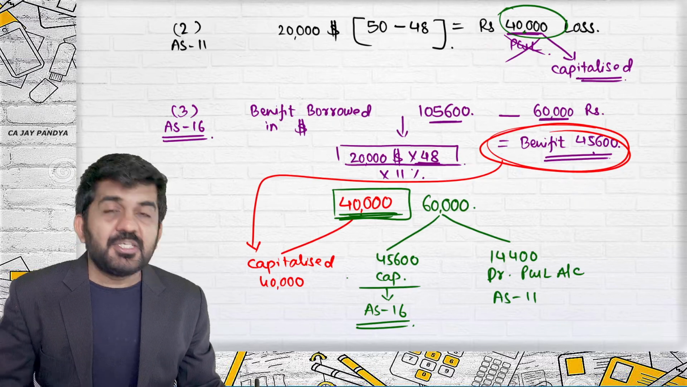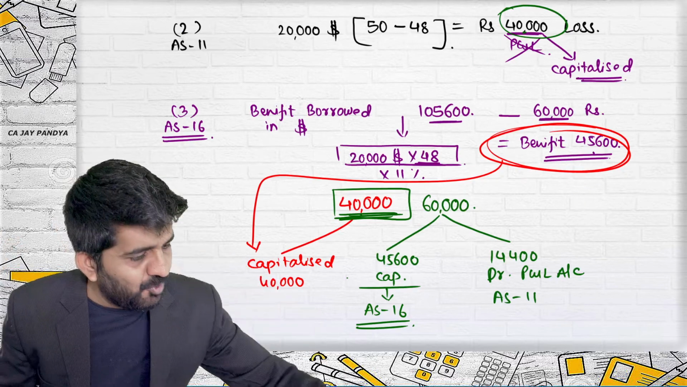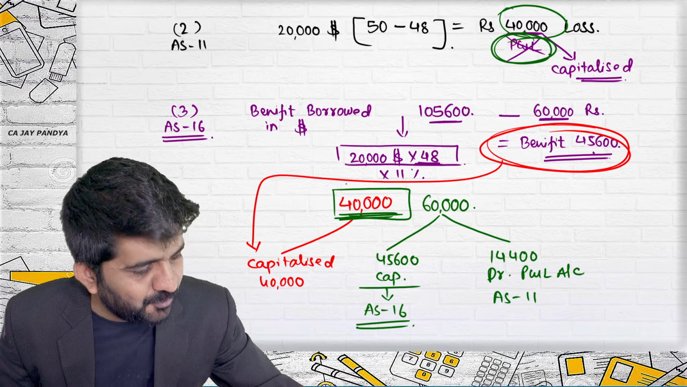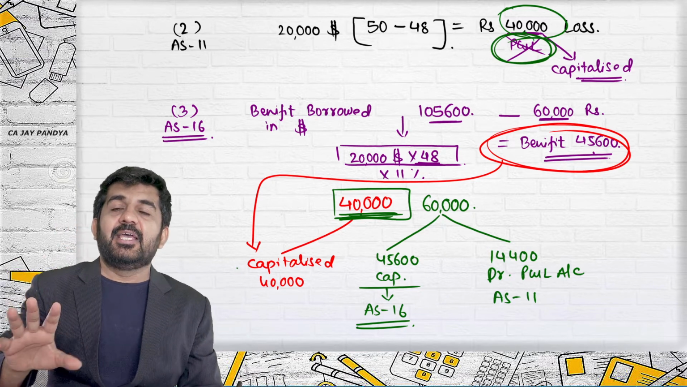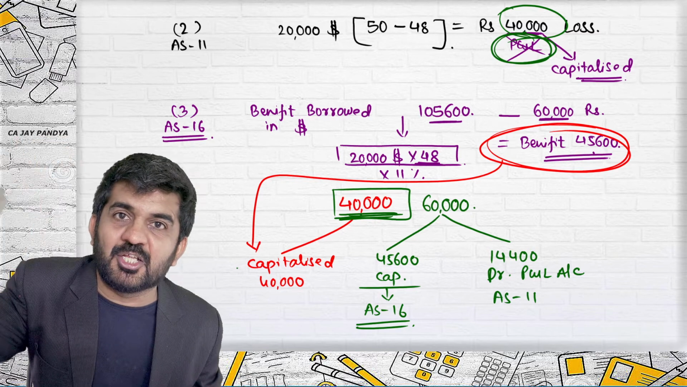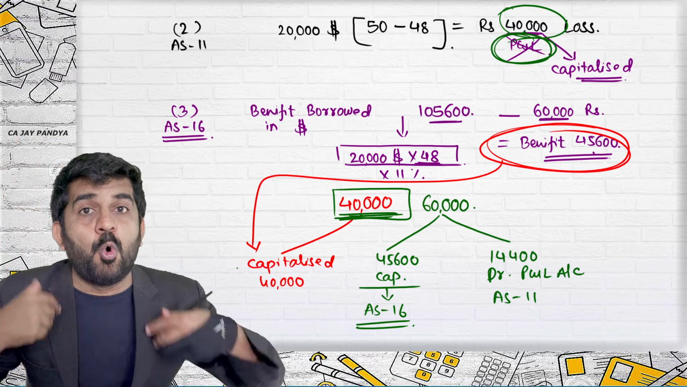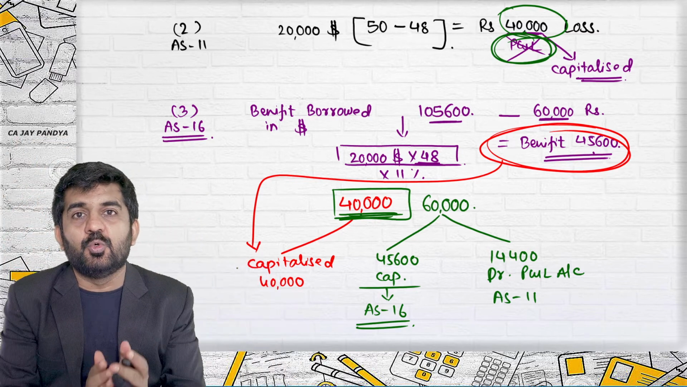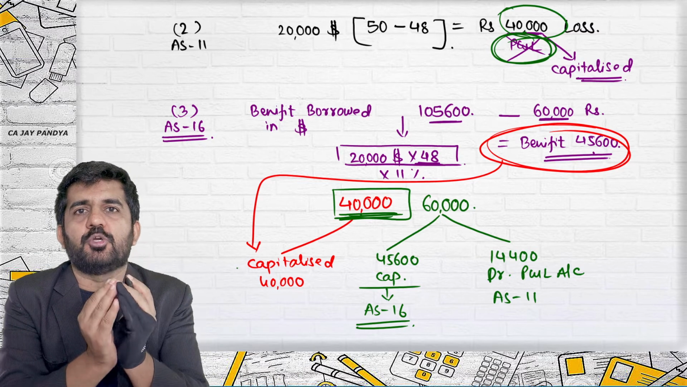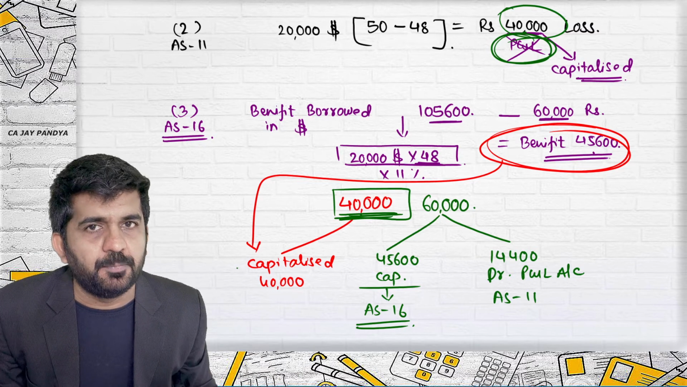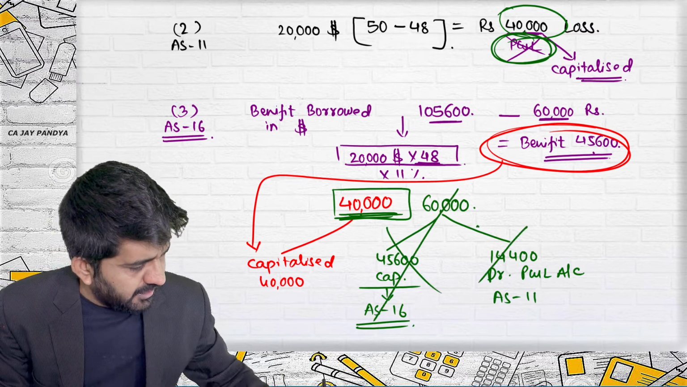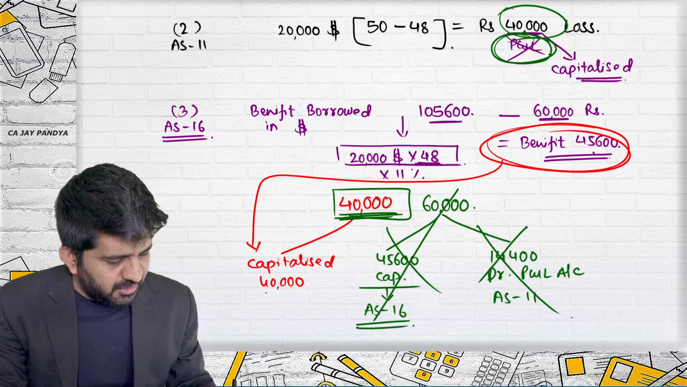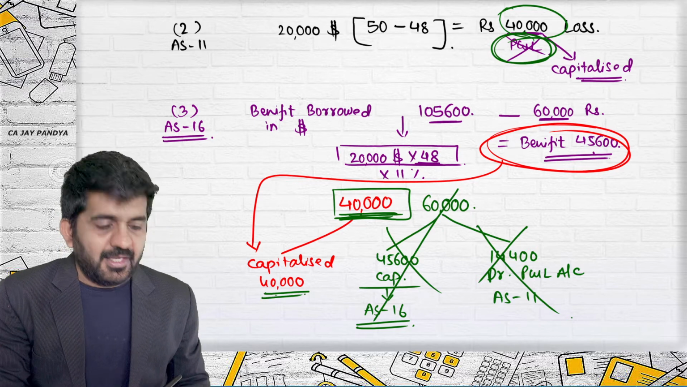So here, what is interesting is AS 11 was saying that this should be transferred to PNL account. Now AS 16 comes in between and says, okay, you have decided to transfer it to PNL account, but we are now overruling you and saying that the benefit portion should be capitalized and not transferred to PNL account. Is it all right? This was just a fictitious example that we have taken. In this case, this 40,000 will be capitalized.